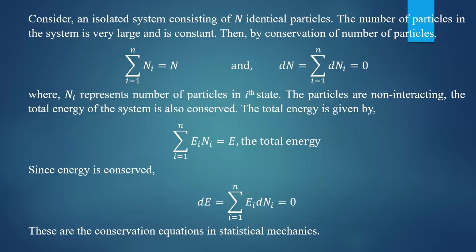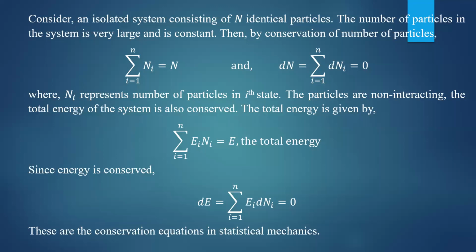How to find the total number of particles in the system? You have to take the summation of Ni, where Ni represents the number of particles in the ith state, an arbitrary ith state. If you sum over the total number of states, with i running from 1 to n, you get the total number of particles present in the system. Here capital N is the total number of particles and Ni is the number of particles in the ith state.